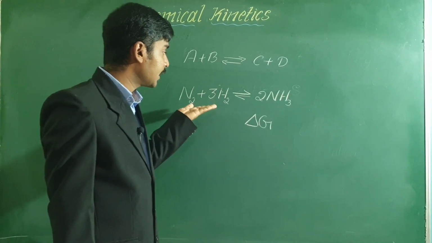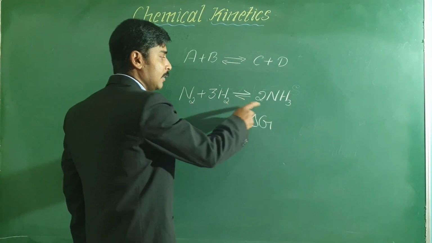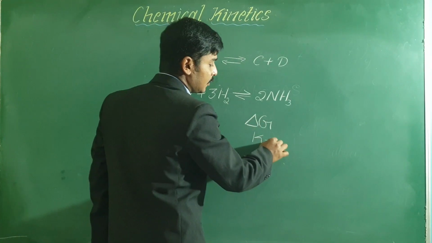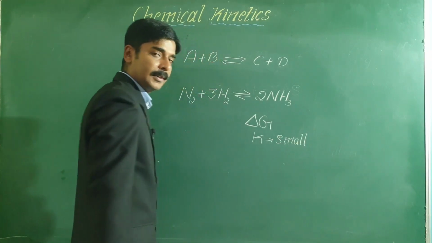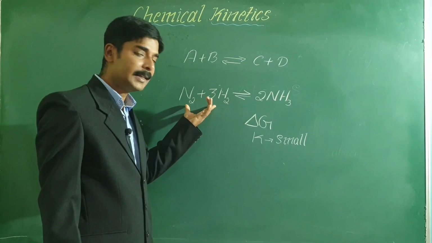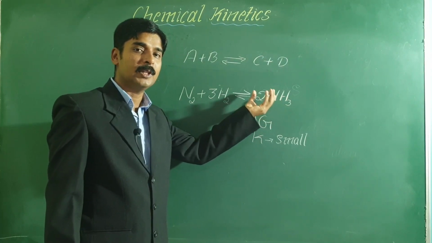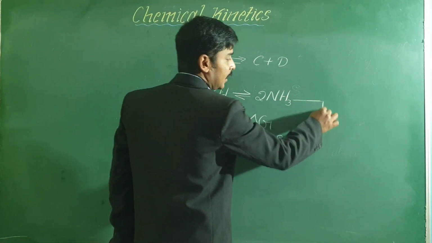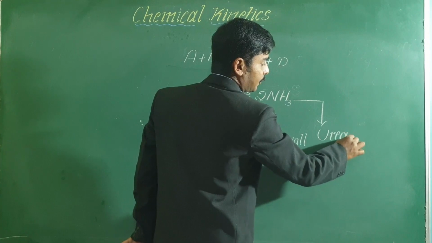Now to what extent will this reaction take place? For that you must calculate the value of K. For this reaction the value of K is found to be very small. So what does it mean? It means that only a small percentage of reactant is converted to product, that is a very small amount of ammonia is formed. Now this ammonia is used in the manufacture of urea.